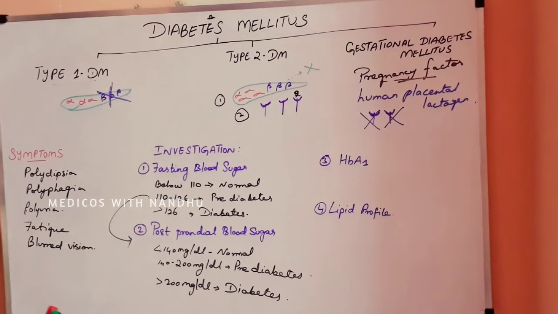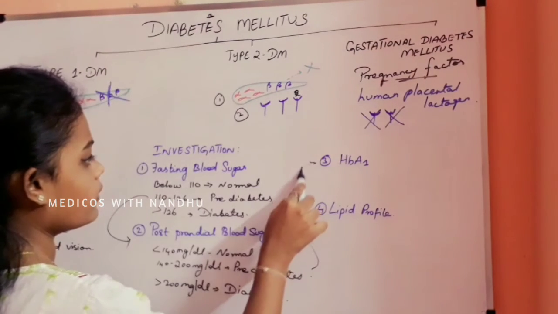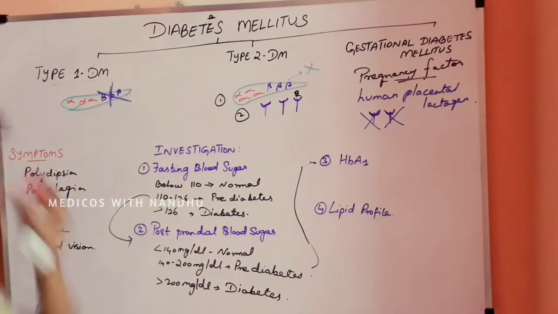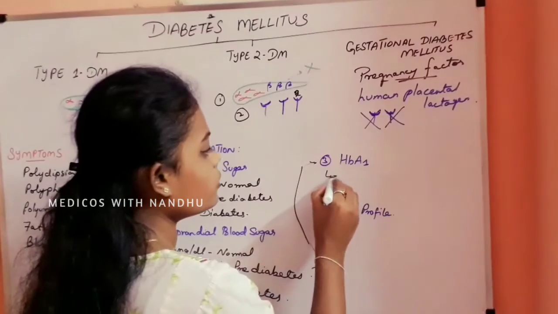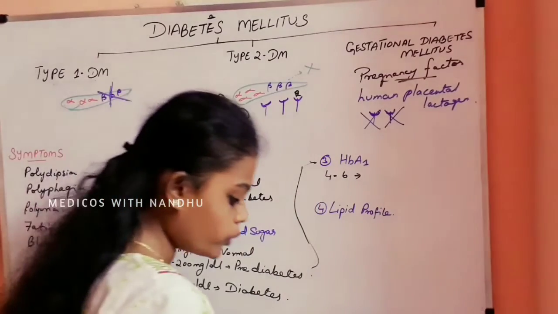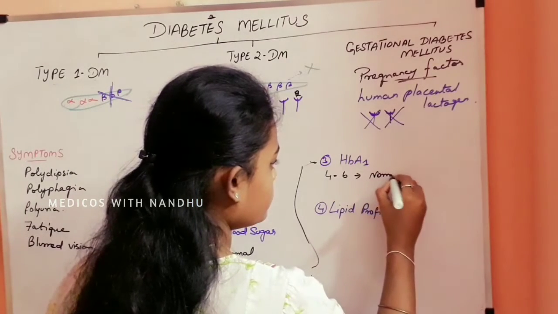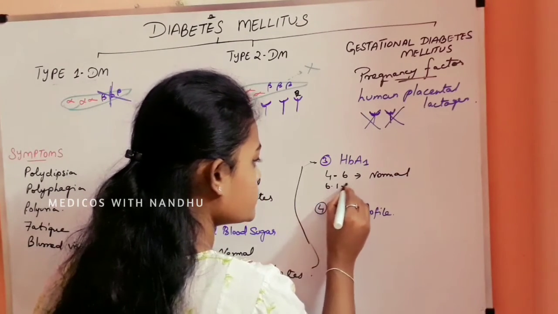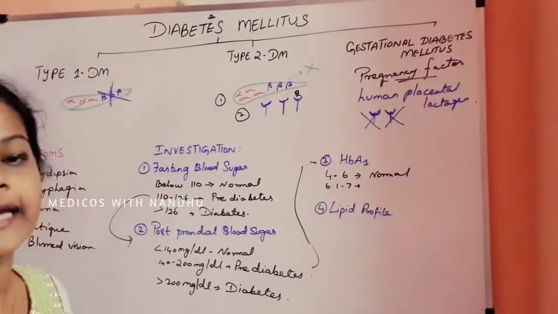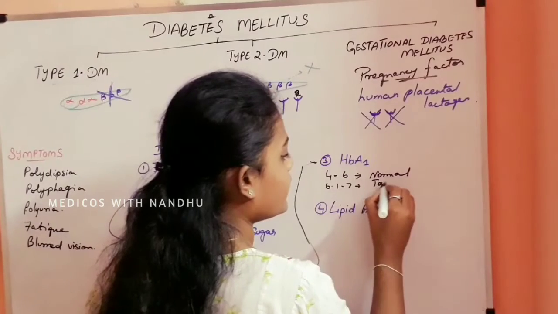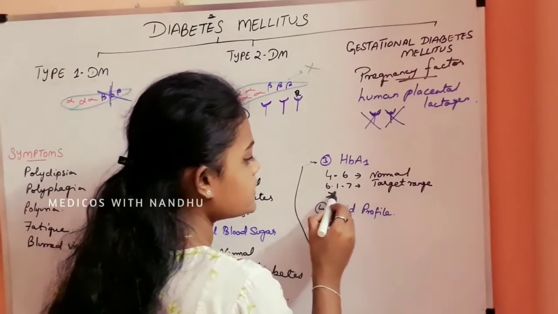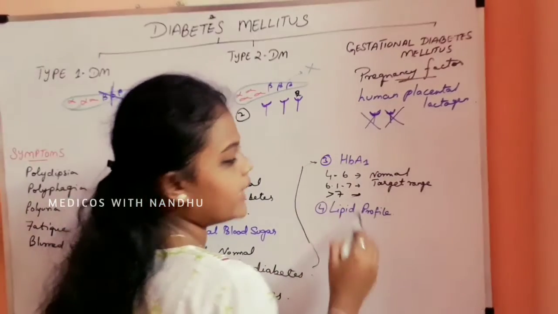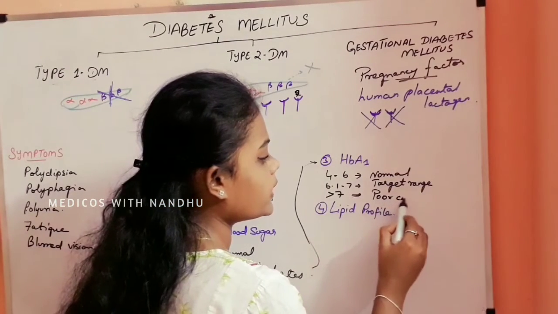After reaching this point, we have to move to the hemoglobin A1C stage. Let us see the normal level. 4 to 6 is a normal level, and 6.1 to 7 is the target range for diabetes. More than 7 is diabetic, that is poor control.